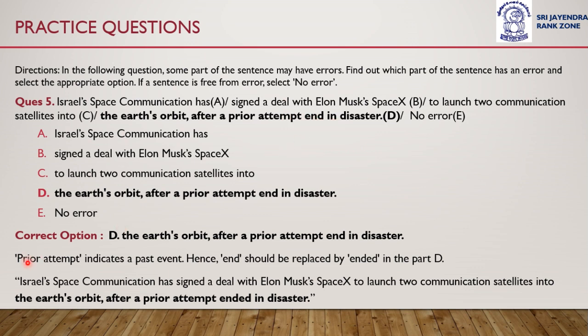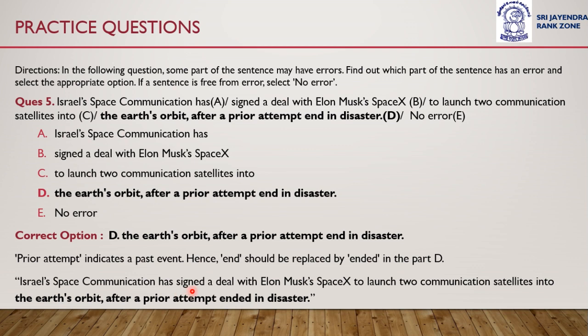Why? Because prior attempt means an event which has occurred in the past. Okay, after a prior attempt end in disaster, so instead of end, ended should have been used. After a prior attempt ended in disaster. Instead of end, ended will be used. Why? Because we are talking about a past event. So the correct sentence would become,